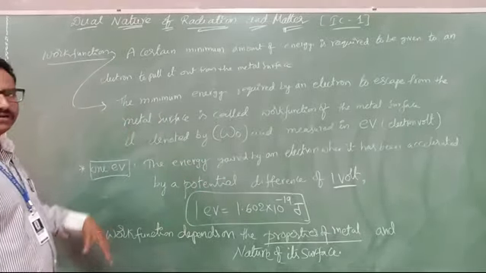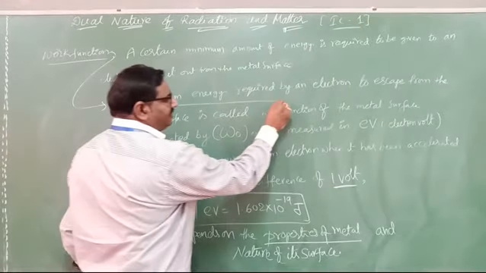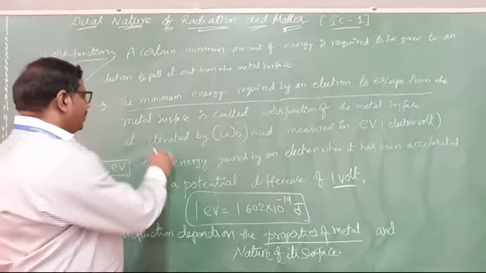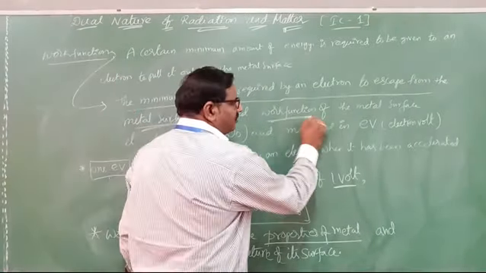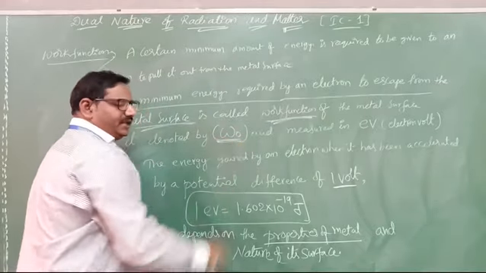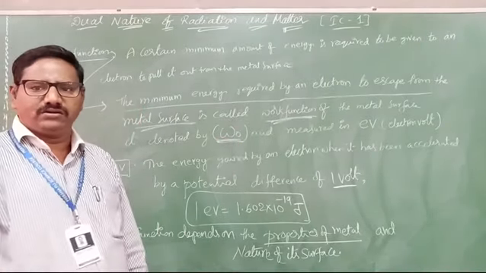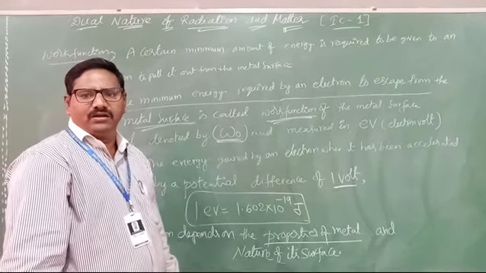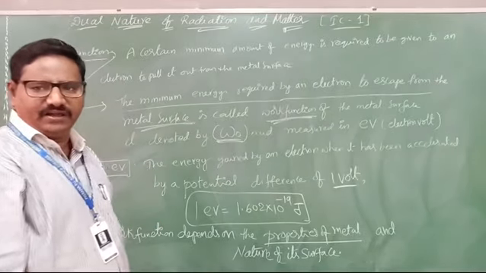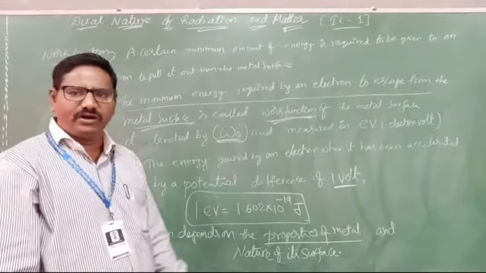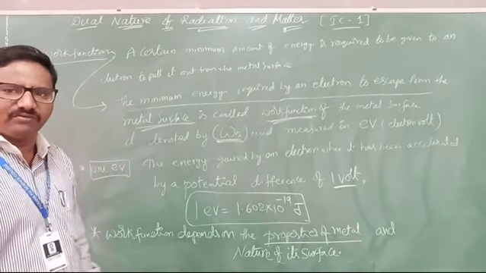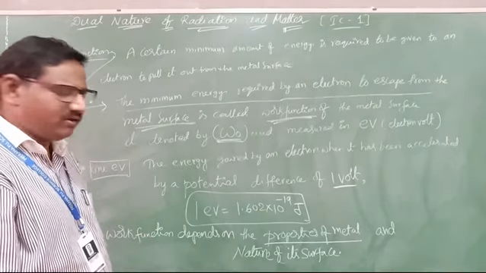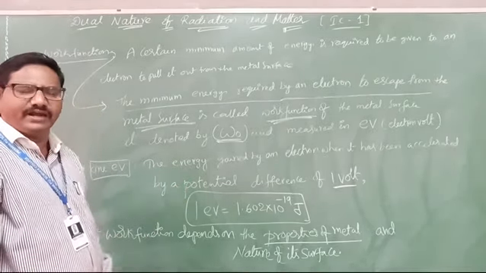Here we give one definition. The minimum energy required by an electron to escape from the metal surface is known as the work function. The work function is denoted by phi naught or W naught, and it is measured in electron volts. Can you define one electron volt? Already we learned it in the previous lesson on work, power and energy, where special units are measured. Even so, we will learn it once again.